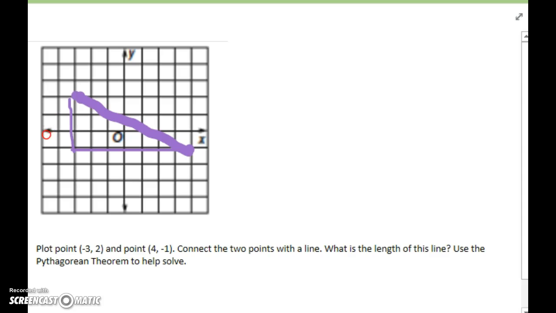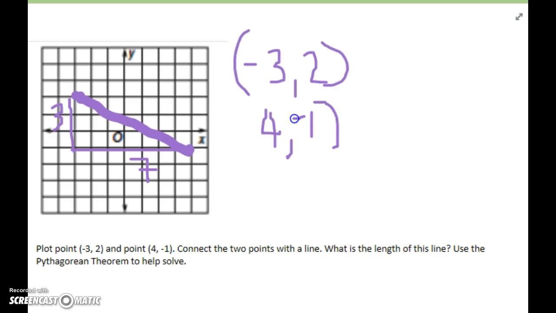So again, I make it into a right triangle, and I see that I've got 3 squares here and 7 squares here. Now I counted the squares. Technically, I could also look at the fact that I've got these 2 ordered pairs, and I could say the difference between -3 and 4 is 7. So I know one of the legs has a measure of 7, and the difference between 2 and -1 is 3. So I'm still using that same information. It's just a slightly different methodology to get there. One I'm counting, one I'm actually subtracting within the coordinates.